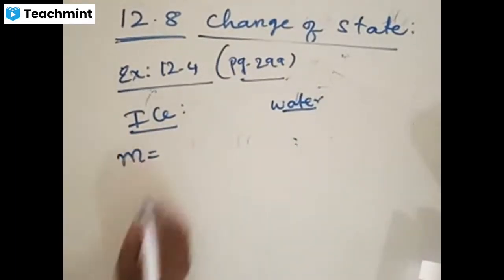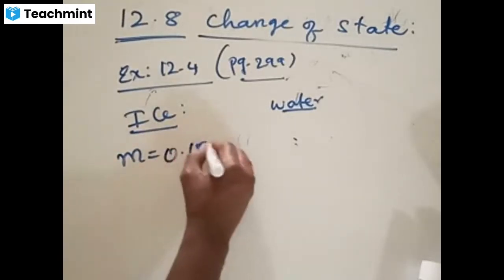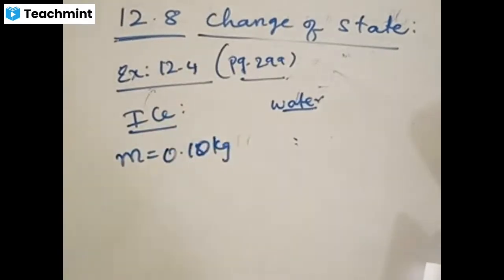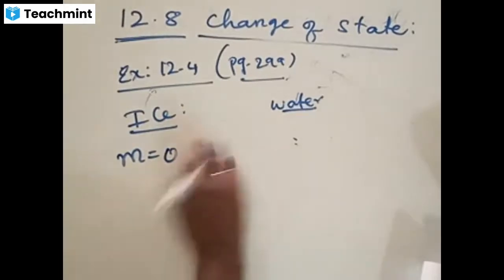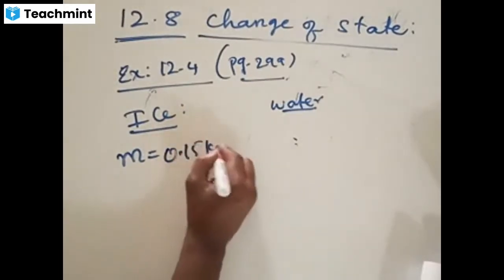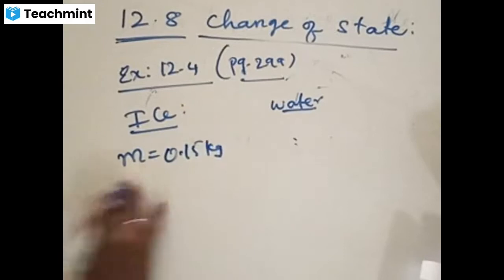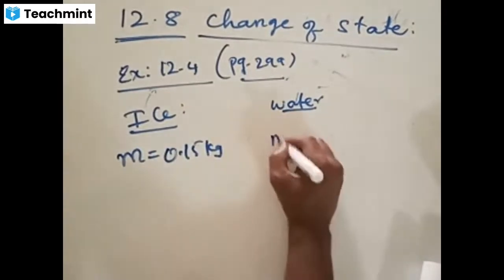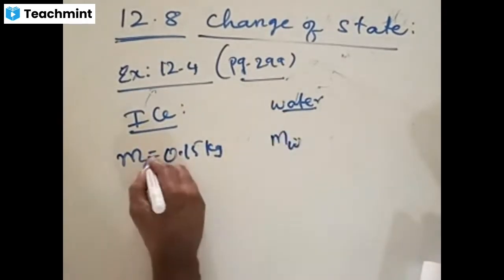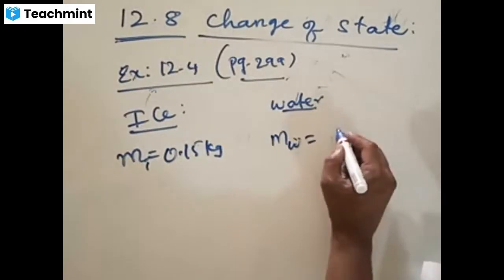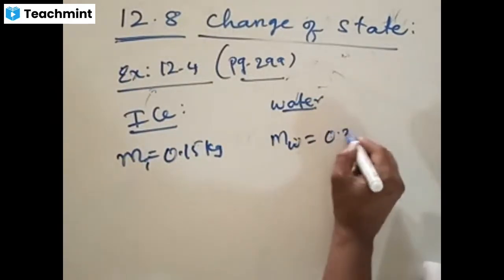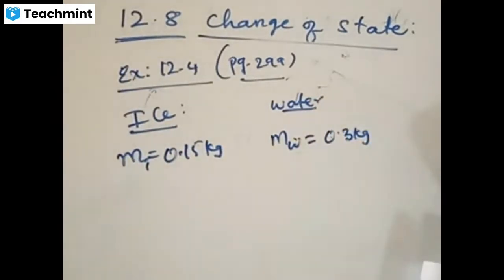Mass of ice is 0.15 kg, sorry. And the mass of water is 0.3 kg. This is given in the question.